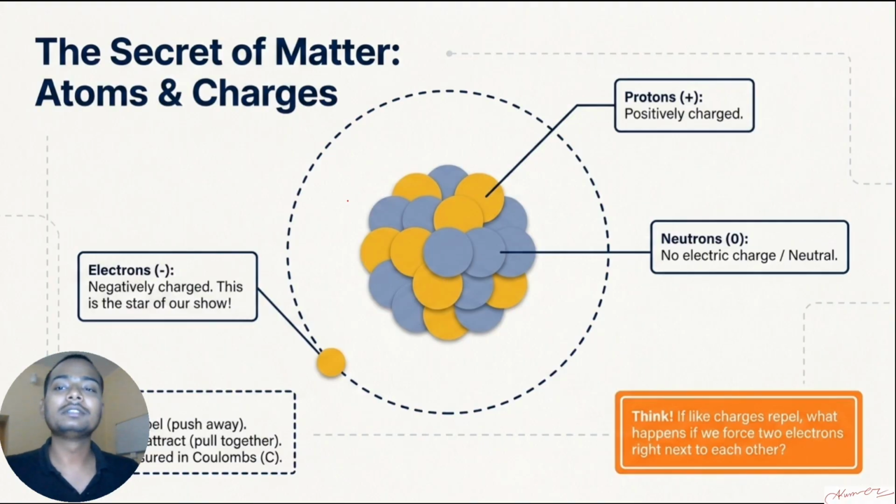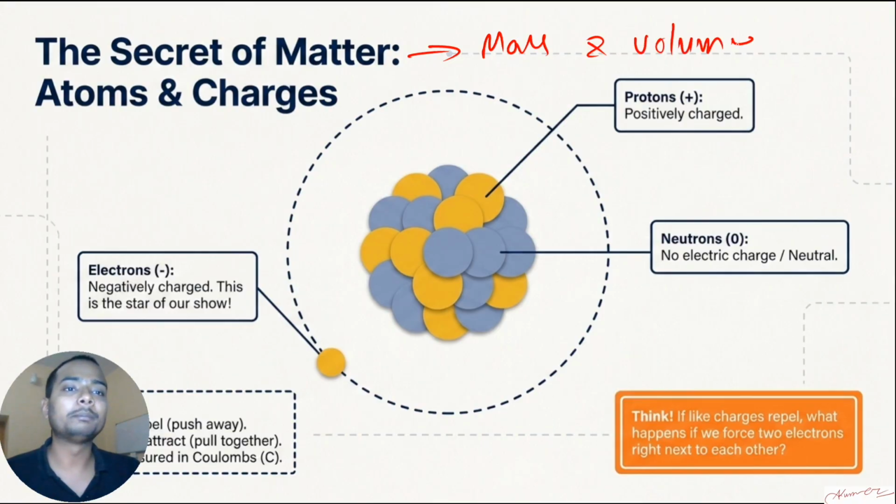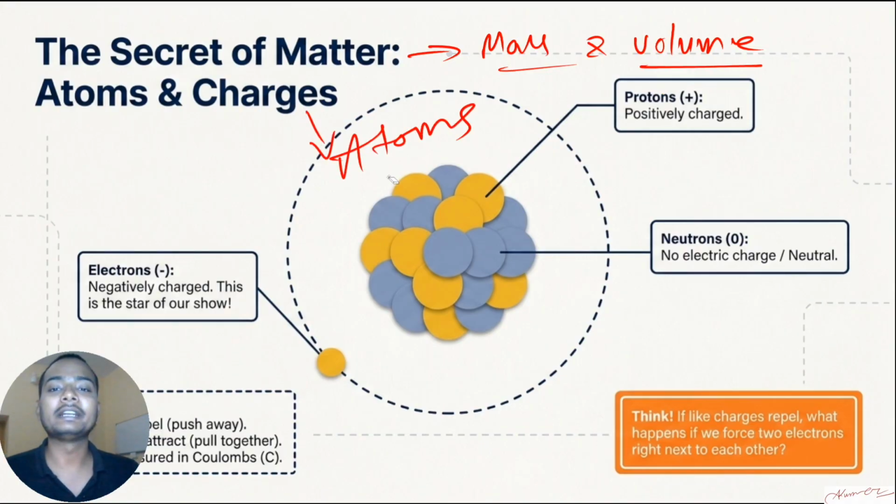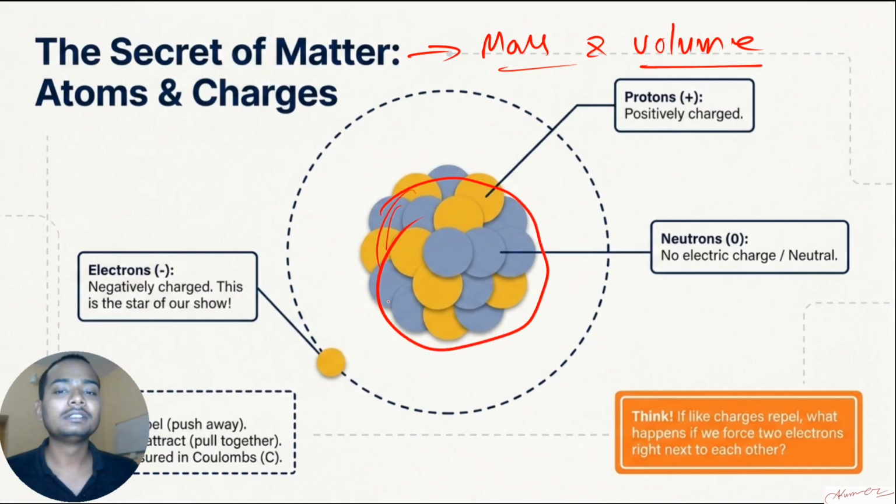Before charges, let us try to understand what matter is. If I have to define matter, as you know, it is anything which has mass and occupies space, meaning it has some mass and some volume. Then we say that it is matter. Matter is made up of atoms. All matter is made up of atoms. Inside the atom, here is the nucleus. I'm not going into much detail of chemistry, but a little bit. There is a nucleus and there are orbits around the nucleus in which electrons are there.